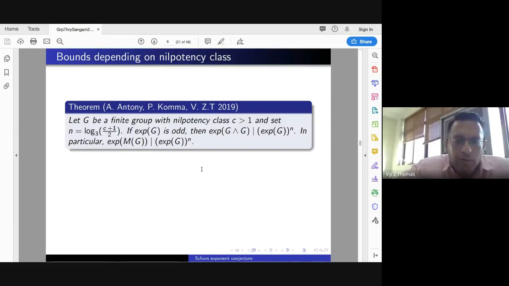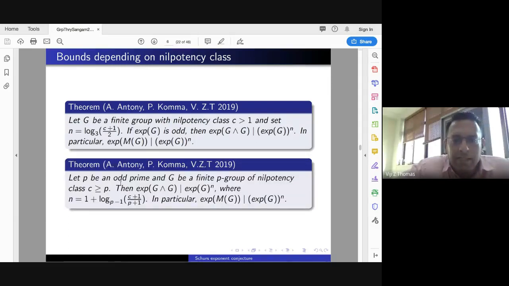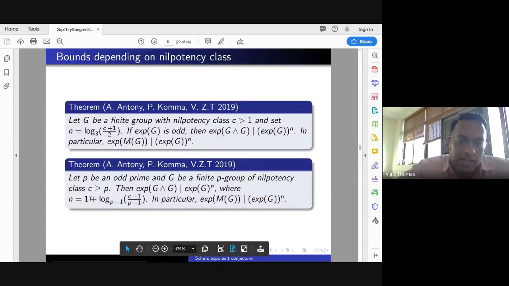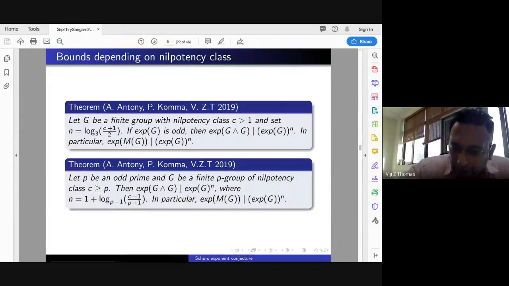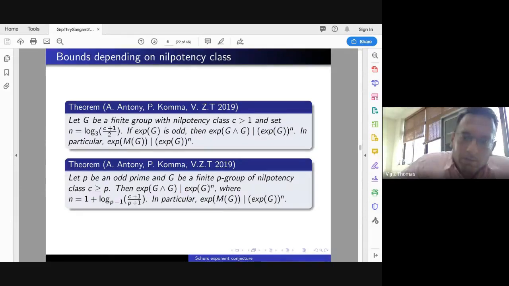We also prove that if P is an odd prime and G is a finite P-group of nilpotency class C greater or equal to P, then exponent, again you forget this group, what is here. Let's only consider the multiplier for now. We prove that exponent of the multiplier divides exponent of G raised to n, where n is this quantity. It is 1 plus the ceiling of this log. So you have to take the ceiling of the log.